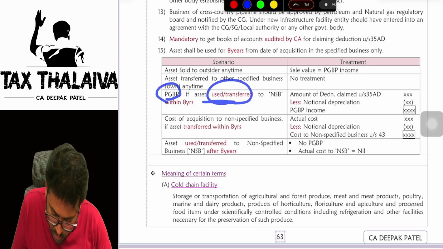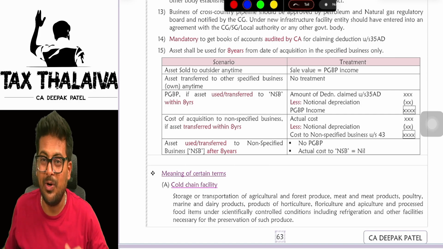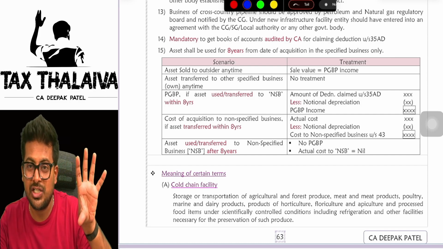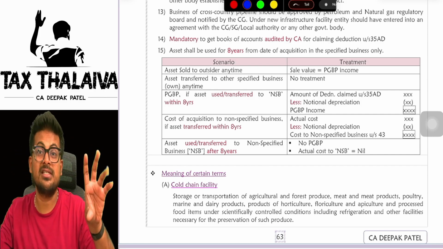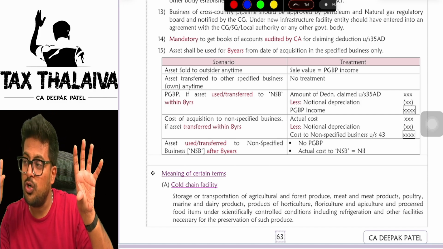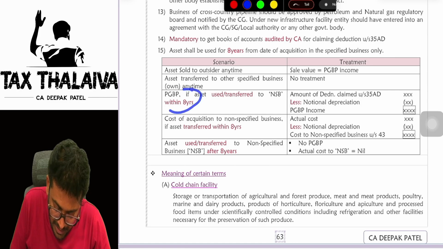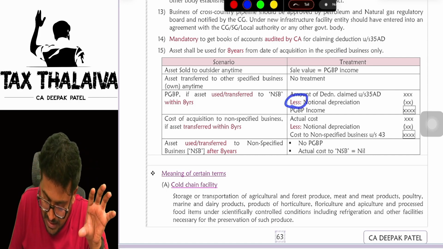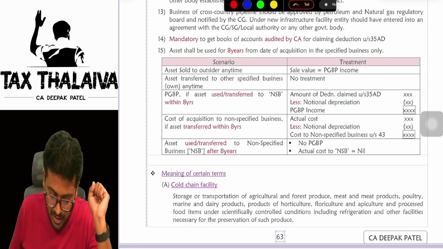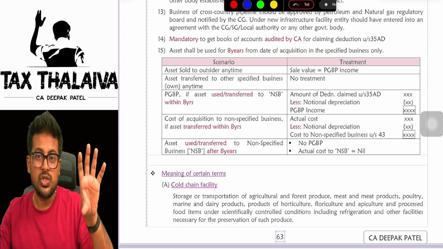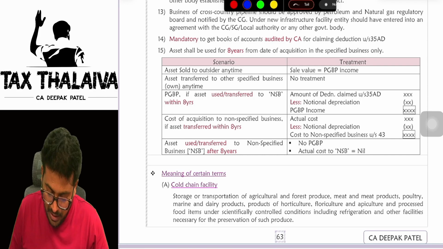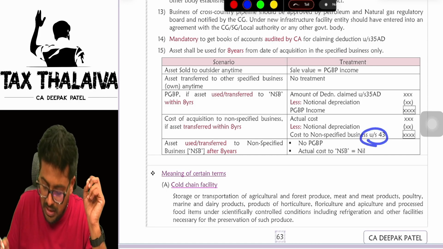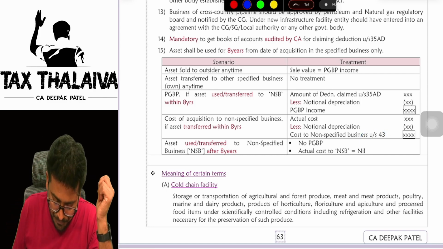PGBP if asset used or transferred to non-specified business. So in the earlier scenario, five-star hotel, one-star hotel, specified business, non-specified business. If I transfer from specified business to non-specified business within 8 years, in that case, the amount of deduction claimed earlier under 35 AD in the specified business less notional depreciation will be treated as PGBP income. Cost of acquisition to non-specified business: for this one-star hotel, what will it be? In that case, actual cost less notional depreciation will become its cost to non-specified business.